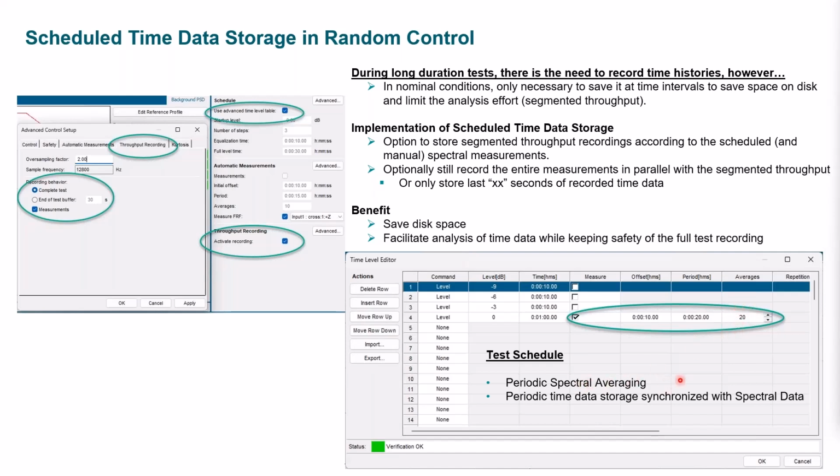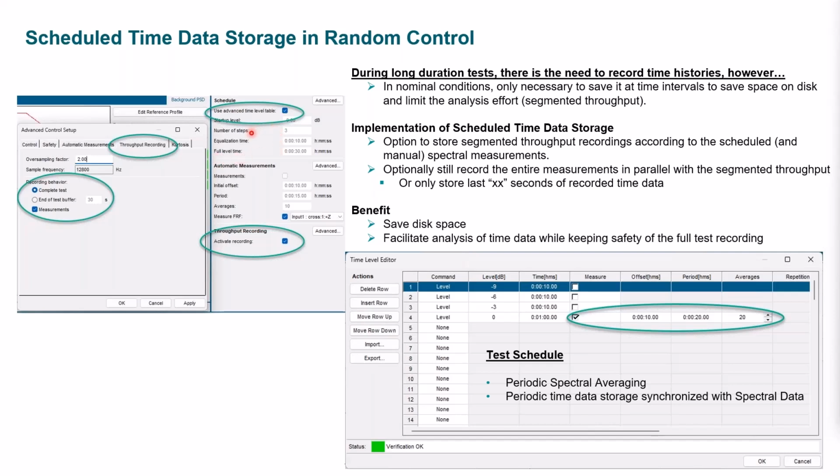That's periodic spectral averaging. And along with that, additional capability is that time data that's used for those channel averages, the spectral averages, is also stored in the database. So the periodic time data storage is synchronized with the spectral data. First of all, you use the advanced time level table to program that, or you can use the automatic scheduling here, and it works the same way.